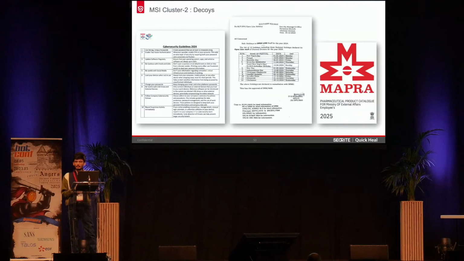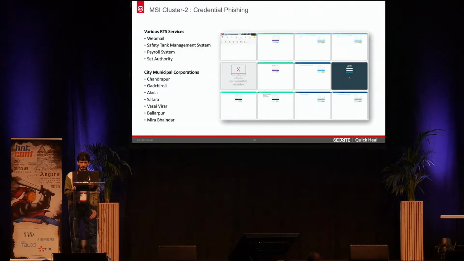And the second decoy document is related to targeting of the railway entities. Again, all these entities come under the Indian government, where we have observed a lot of different entities, for example, the Southern Railway entity was observed to be targeted here. And on the right-hand side, you can see the specific decoy where it was targeting the Ministry of External Affairs. So here we saw it was targeting not the maritime sector, as we observed in the first MSI cluster. So it is now targeting different entities under railways, oil and gas, and even the Ministry of External Affairs.